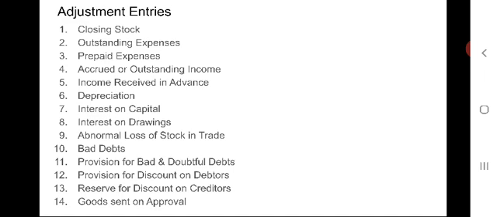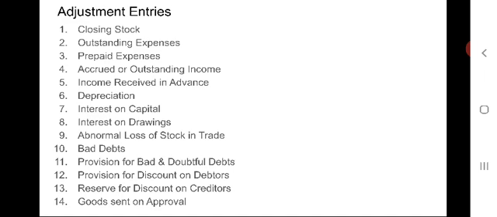If depreciation already appears in the trial balance, then no adjustment entry is required to be passed, since it has already been taken into account while calculating the closing value of the concerned fixed asset. Such depreciation will be shown only in the profit and loss account and not in the balance sheet.